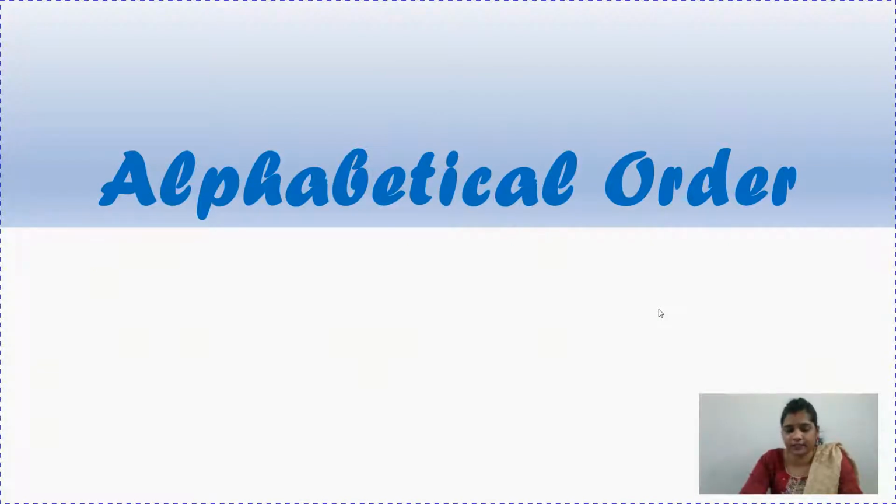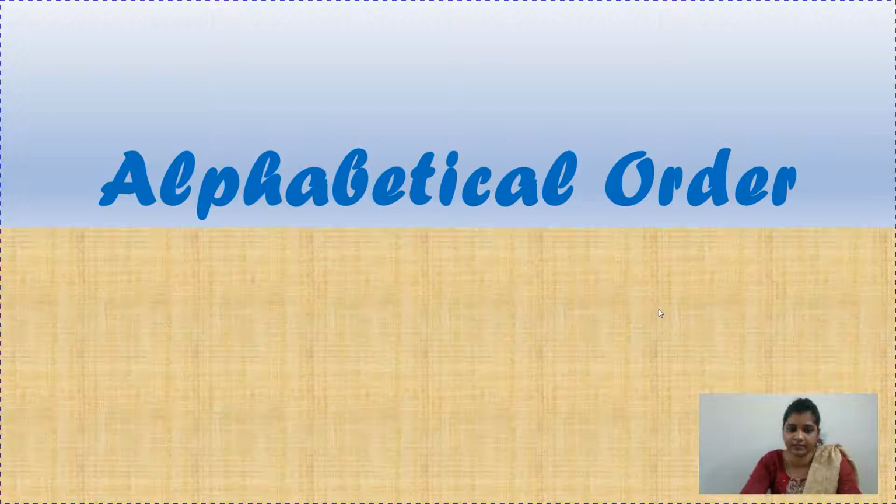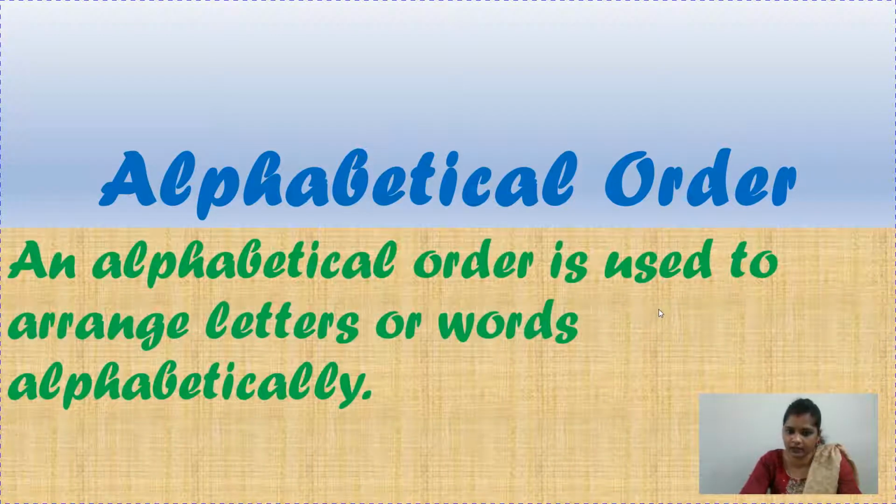Children, what is an alphabetical order? Order means a command, to give a command to someone, but we are not talking about that order here. We are talking about alphabetical order, which means to arrange the alphabets in the correct order. But why? What is the need? What is the purpose? Let us find out. An alphabetical order is used to arrange letters or words alphabetically.